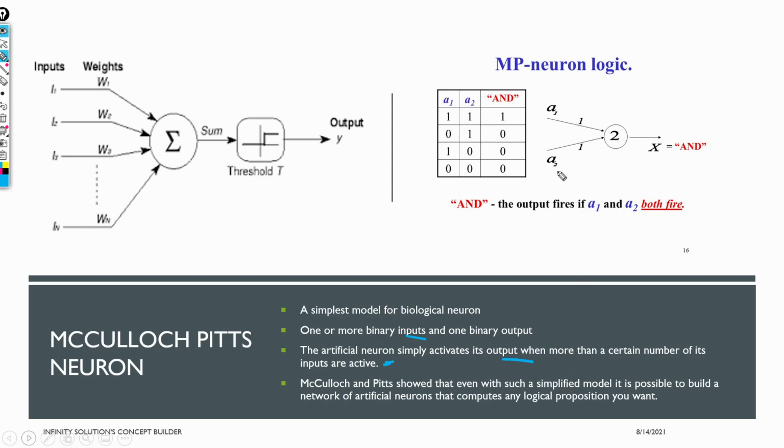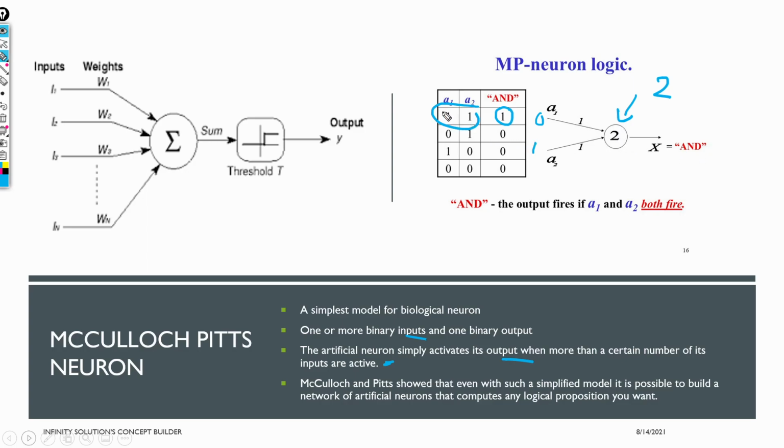So let's try to implement an AND gate here. In an AND gate, we want the output to be 1 when both inputs are 1, and only then. So simply we can say that our threshold should be 2. If we have 0 and 1, then the summation will be 1 only, it won't reach 2, so the output will be 0.